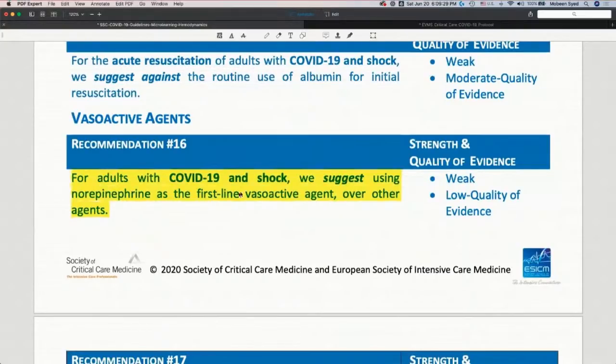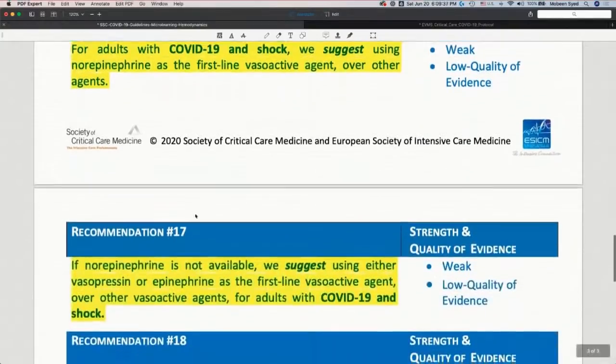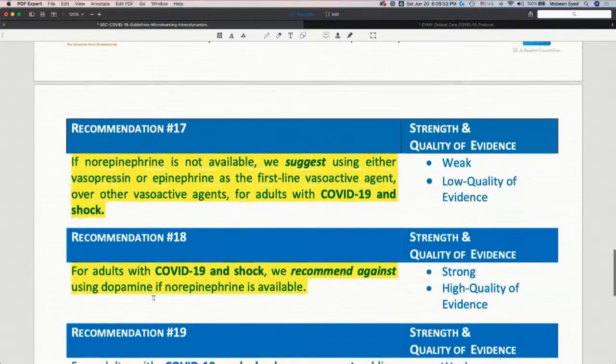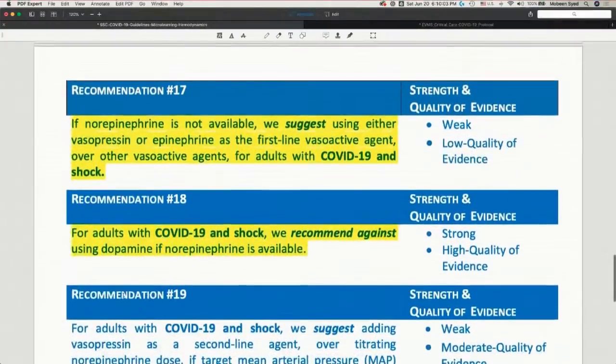For adults with COVID-19 and shock, we suggest using norepinephrine as the first-line vasoactive agent over others. Similarly, here is another recommendation: if norepinephrine is not available, we suggest using either vasopressin or epinephrine as a first-line vasoactive agent over other vasoactive agents for adult COVID-19 patients with shock. And for adults with COVID-19 and shock, we recommend against using dopamine if norepinephrine is available. So I wanted to make sure that we have some of these